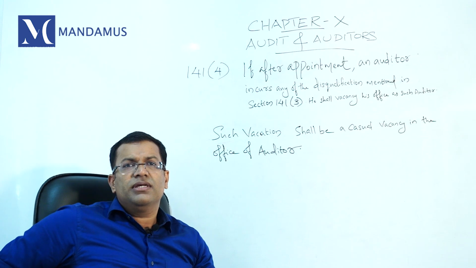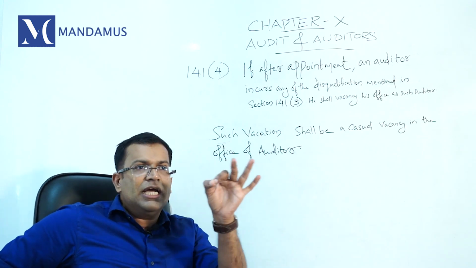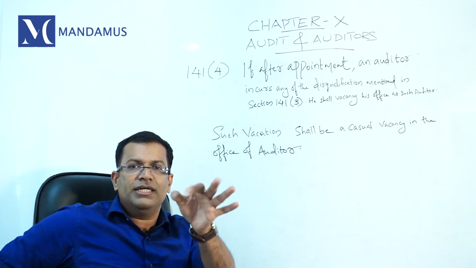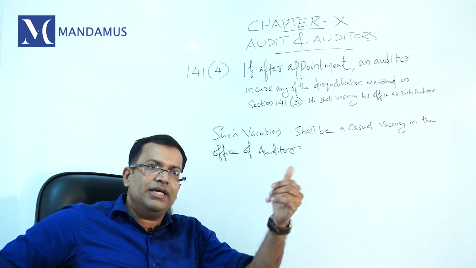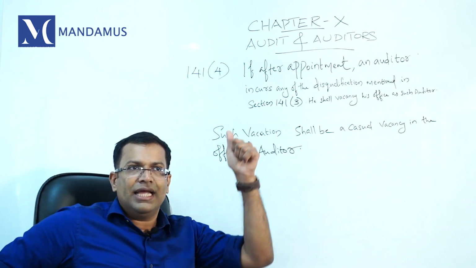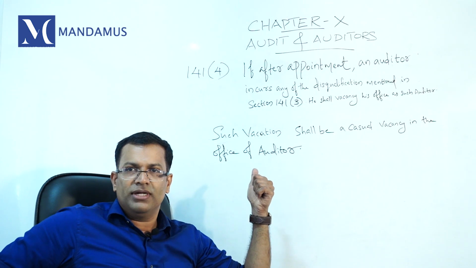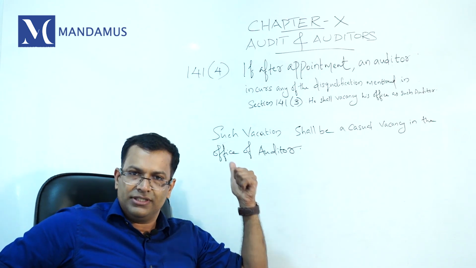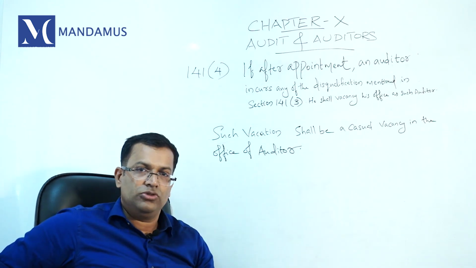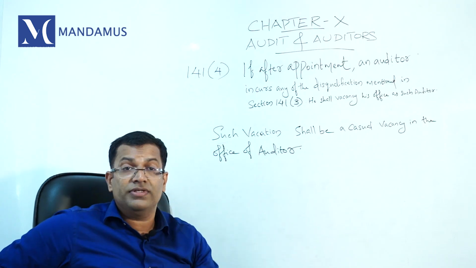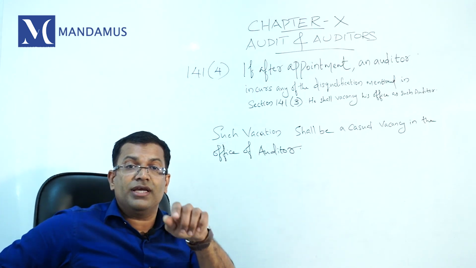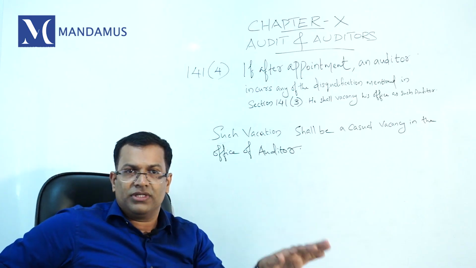So that means at the time of appointment you did not attract any disqualification, but after the appointment, you attracted any of the disqualifications enumerated in 141 subsection 3, you shall vacate your office. You will be disqualified and should vacate your office, and that vacation shall be deemed to be a casual vacancy. So you should vacate this office. See, this is all about eligibility, qualification and disqualification of auditors. This is a very important section.